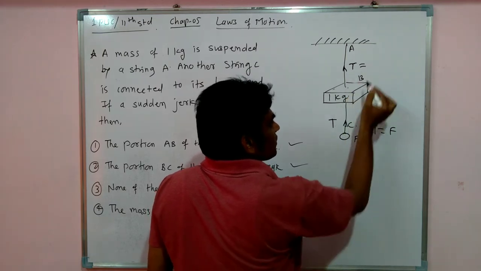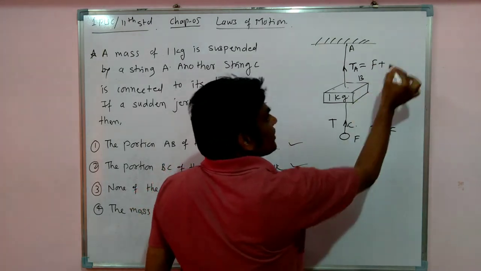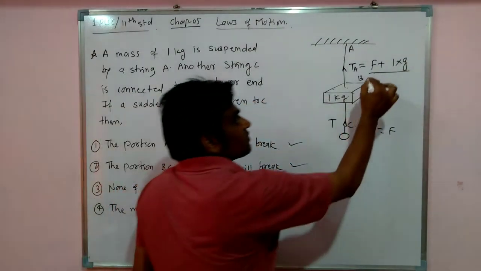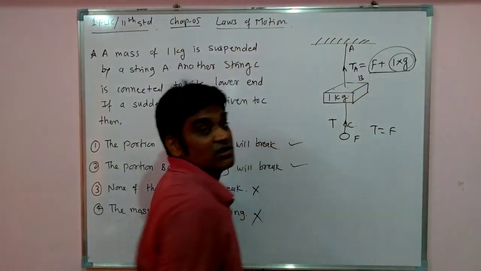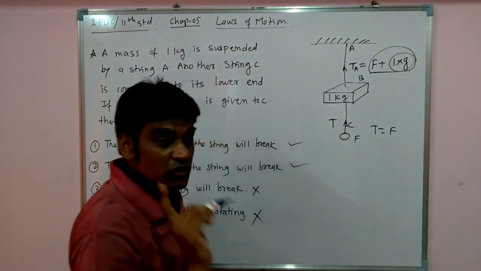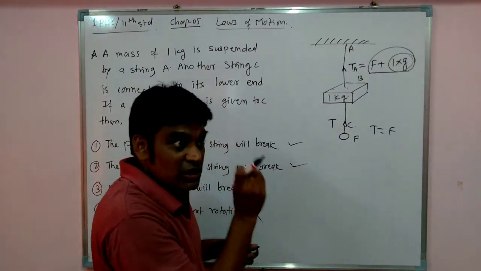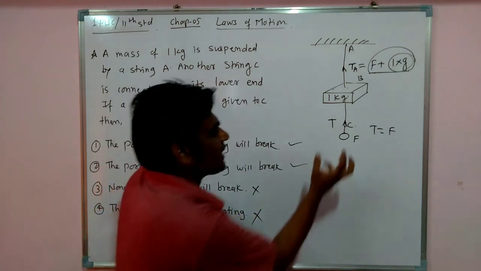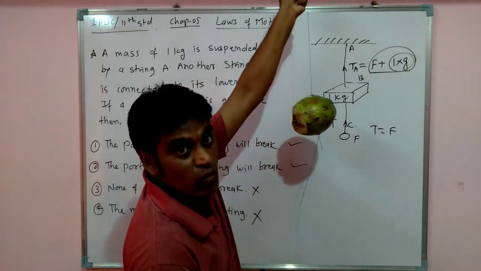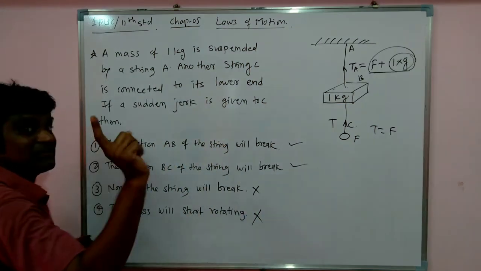Tension A, let us say, is equal to this force plus this 1 kg, 1 into g. This much will be the tension. It is more, this much additional tension will be there. So this will break first if the load is gradual or a constant load is applied, not a jerk, not a sudden load. If one weight is kept there and another, larger weight is kept here, this wire will break. So option A will be the answer in that case.